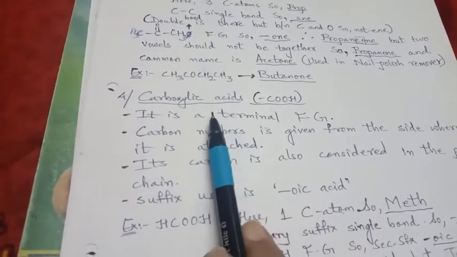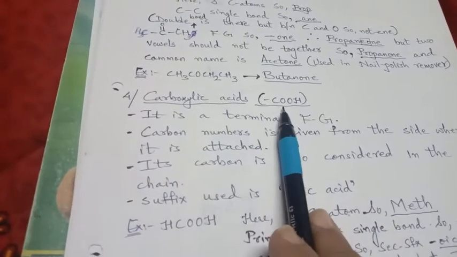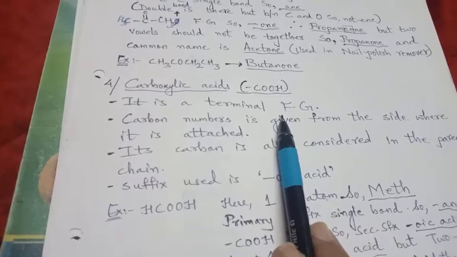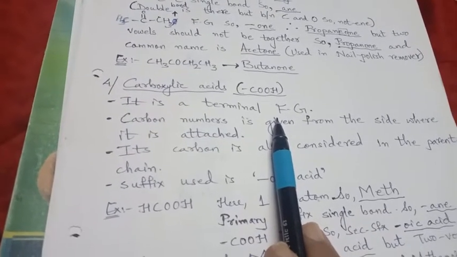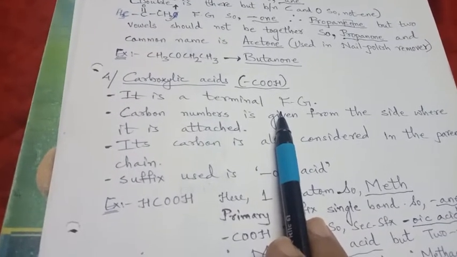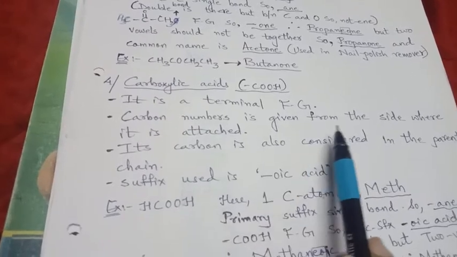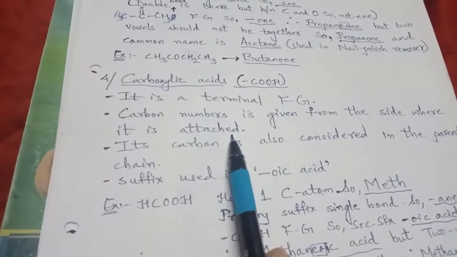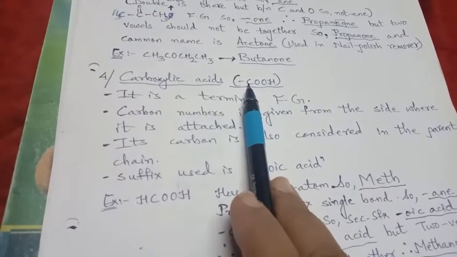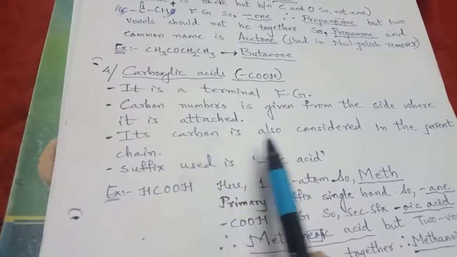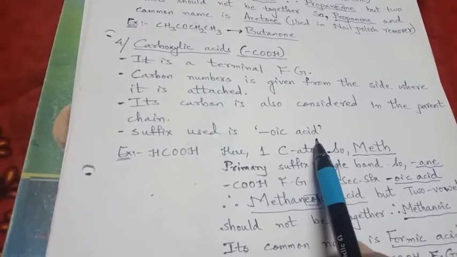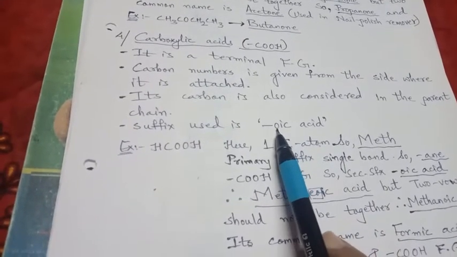Another functional group is carboxylic acids. Its formula is COOH. It is also a terminal functional group like aldehyde. It will be either on the left or on the right of the parent chain at the terminal position, that is the side position. Carbon numbering is given from the side where it is attached. So the carbon of the carboxylic acid is also considered one of the carbon atoms of the parent chain. The suffix used is oic acid.